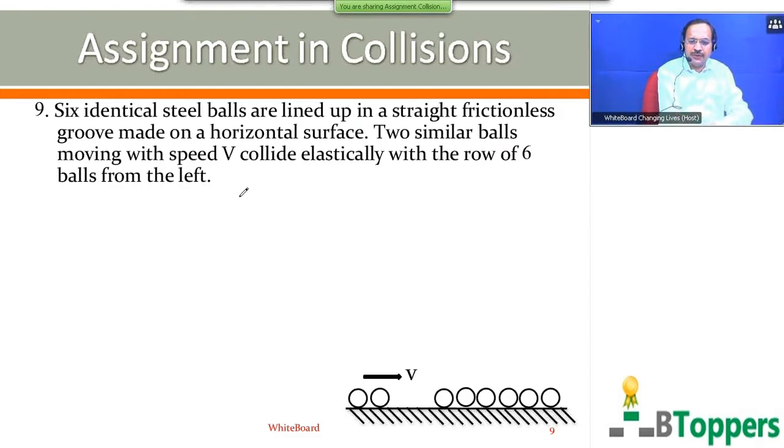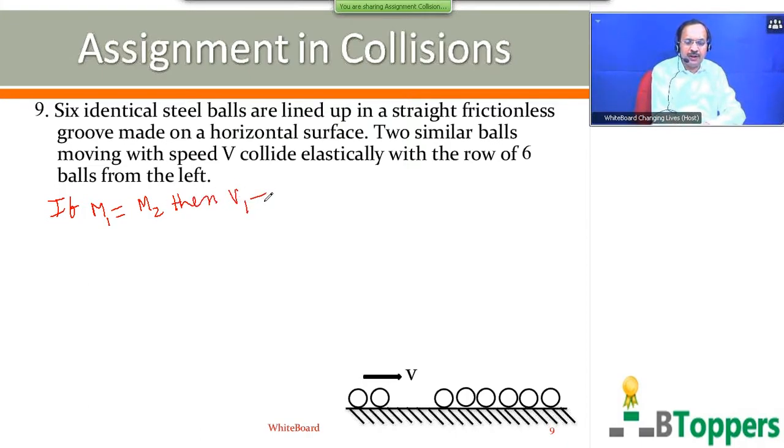So in a one-dimensional elastic collision, if the two colliding bodies have same mass, then their velocities will be interchanged after the collision. That means the final velocity of the first body becomes equal to the initial velocity of the second body, and the final velocity of the second body is equal to the initial velocity of the first body. So if m1 equals m2 and the second body is initially at rest, then v1 equals u2, which is 0.